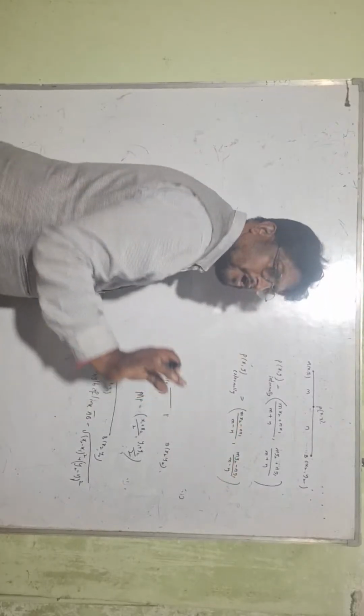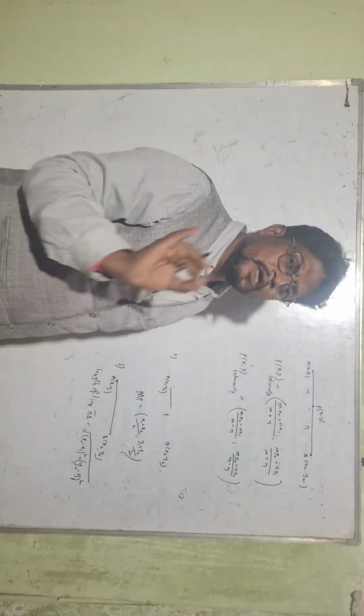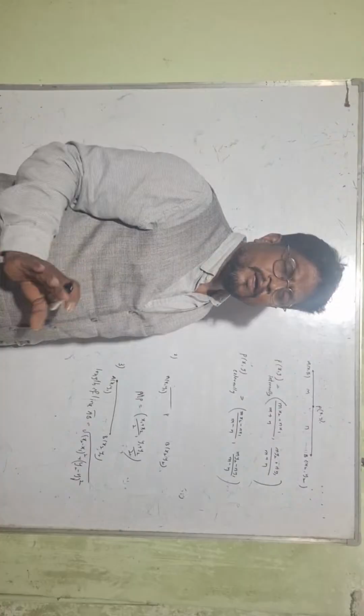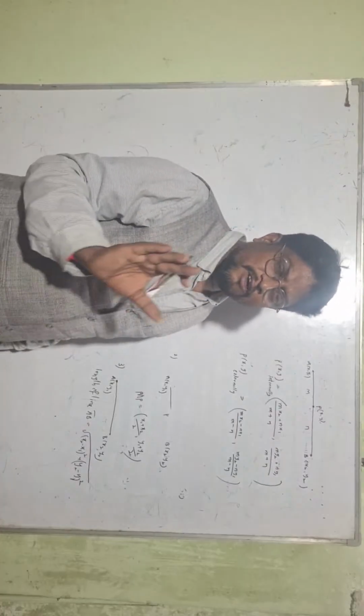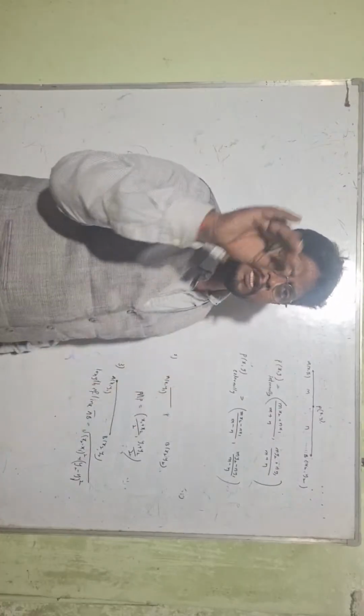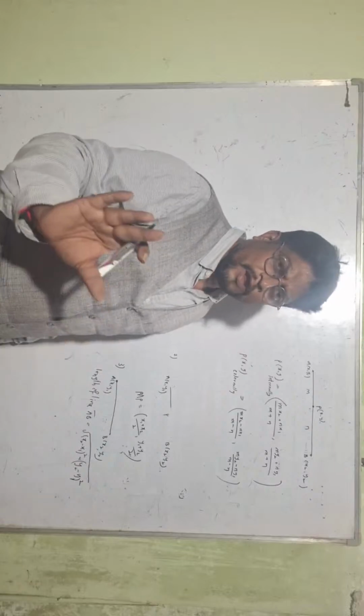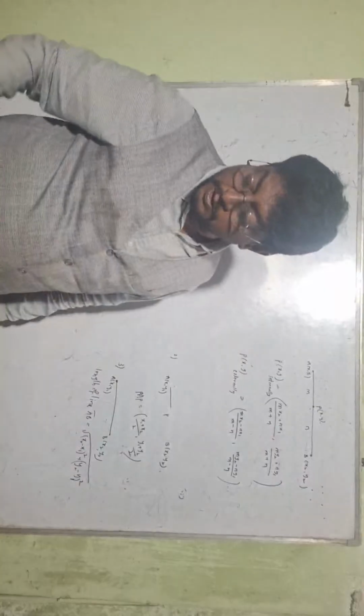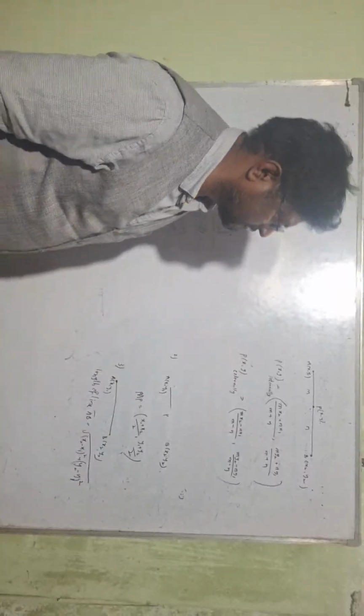So compulsory questions are based on these two formulas, no other option. According to SCERT, we have this question every year. Many a time they ask this question.